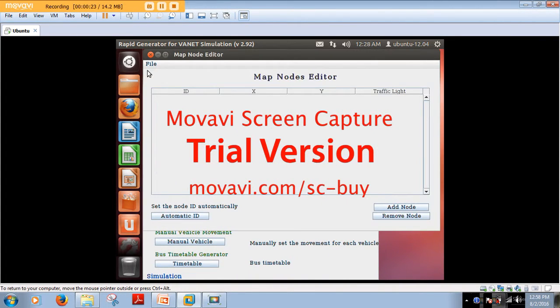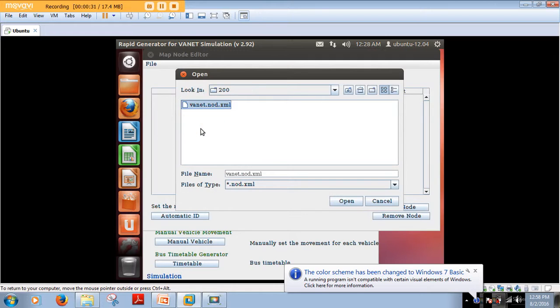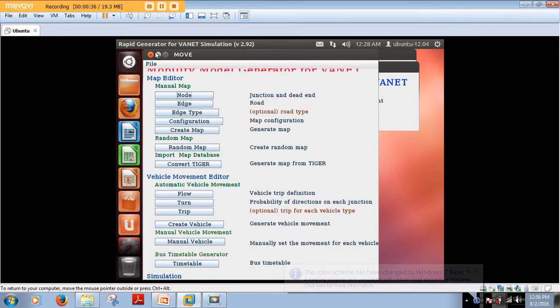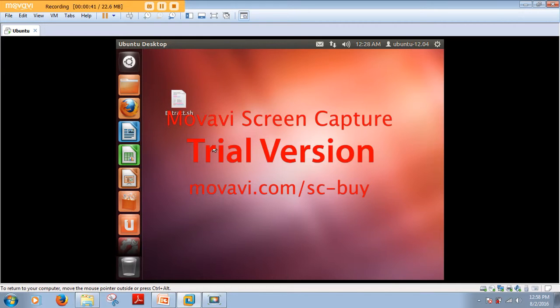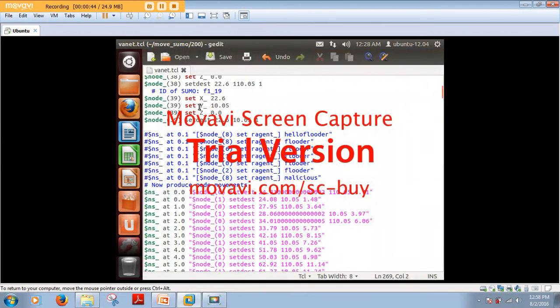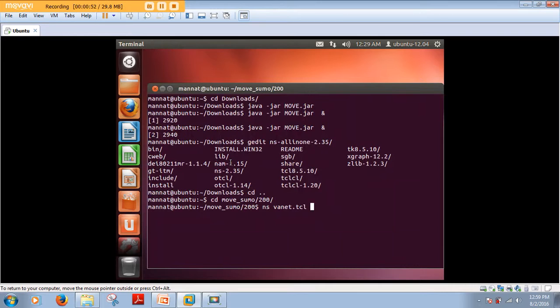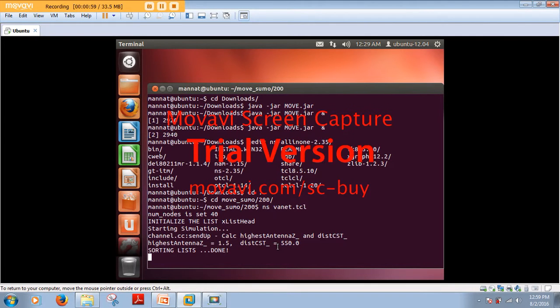Here we pass all the files like node, edges. I've already created all the files, so I can show this one. Like this, we give the coordinates of all the nodes in the node file, and similarly the edges. After doing this, we generate a TCL file. This TCL file is something like this. Then we run it on the NS2 simulator, like this. It is going to take some time.